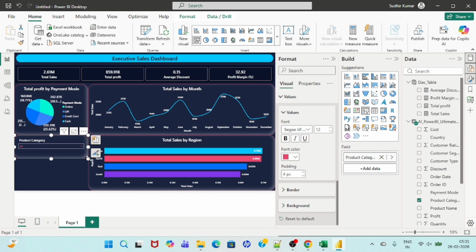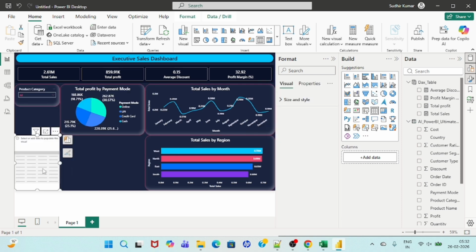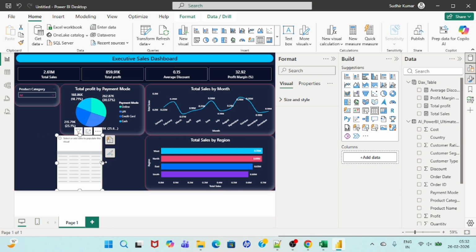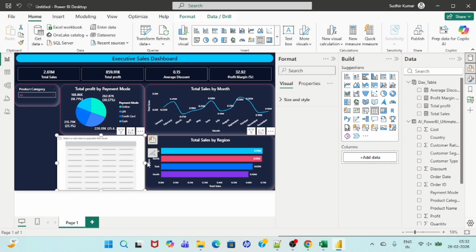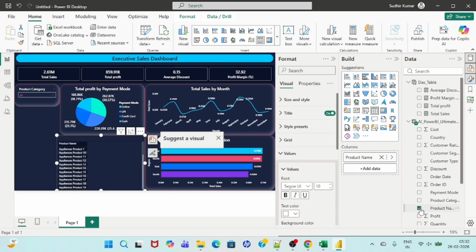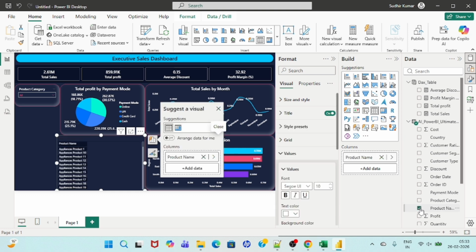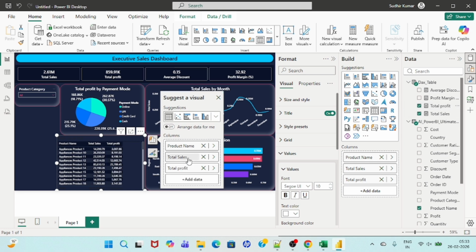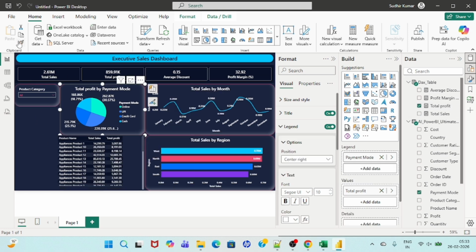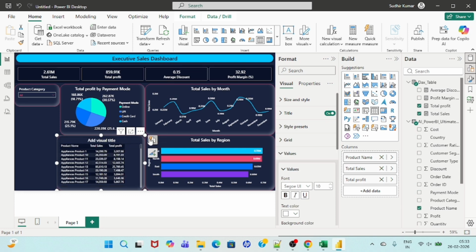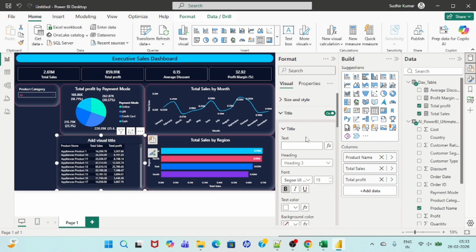Now okay, this table I want to add here, and I want to show certain data. So this would be product name, then total sales and total profit. Okay, total sales and total profit, this much. Now let's do the formatting. Yes, done. Now title is title, so let's make it top products, top products.